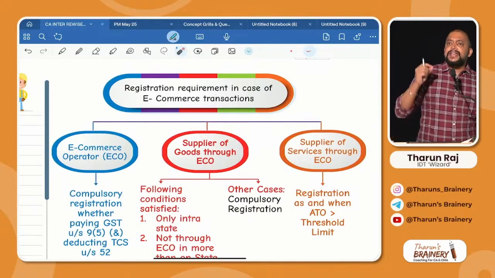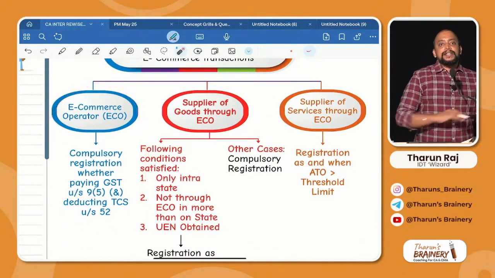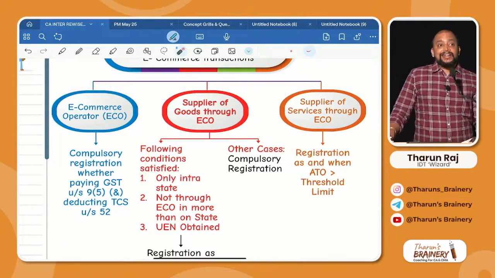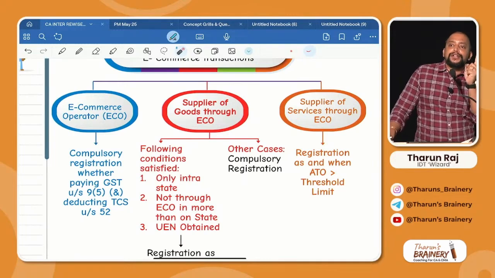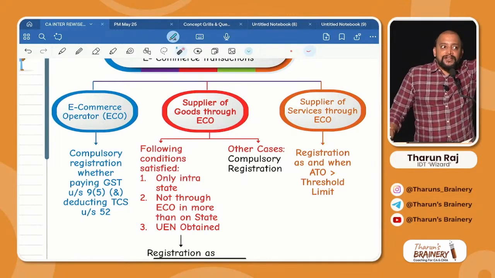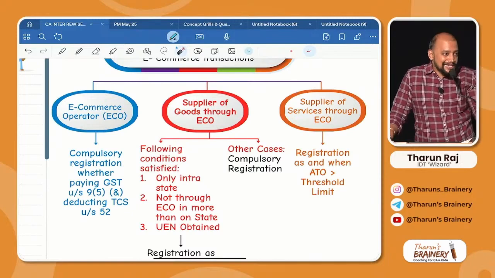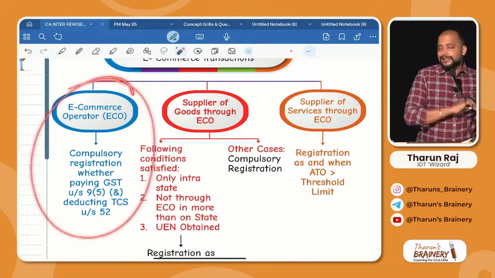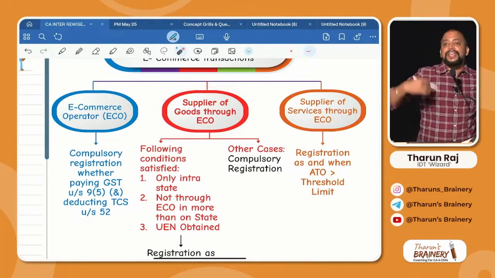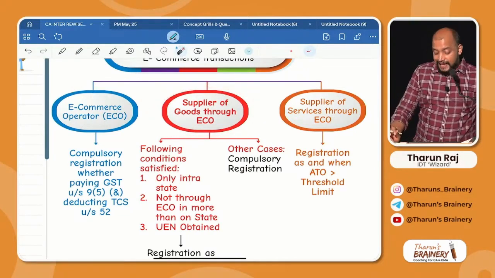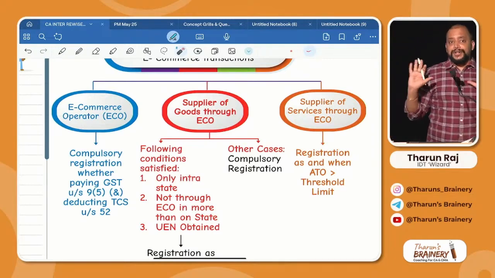Remember, every e-commerce operator is compulsorily required to get registered irrespective of threshold limit. And which e-commerce operator? Two e-commerce operators we discussed. One e-commerce operator who is liable to pay GST under 9.5, that HATE. Another e-commerce operator who is required to deduct TCS. These two e-commerce operators compulsorily required to get registered. Then I am selling goods through e-commerce operator. Please concentrate. I am selling goods through e-commerce operator. Compulsorily I need to register.